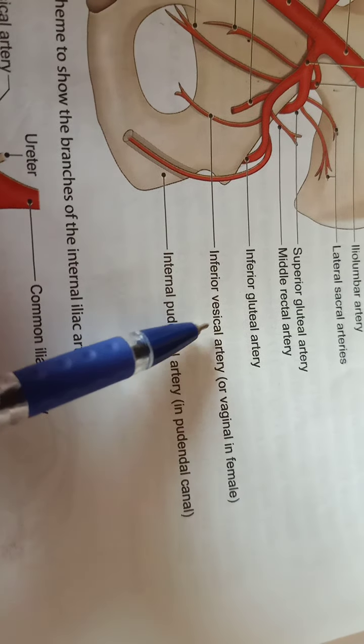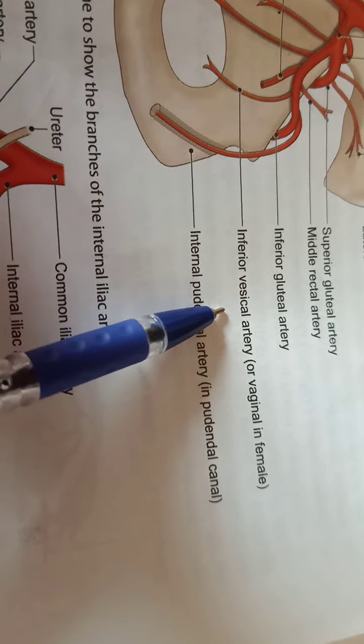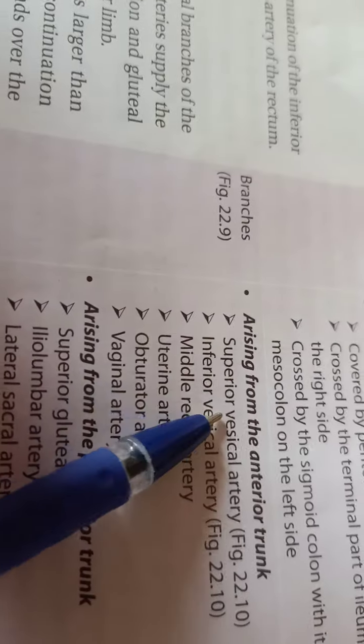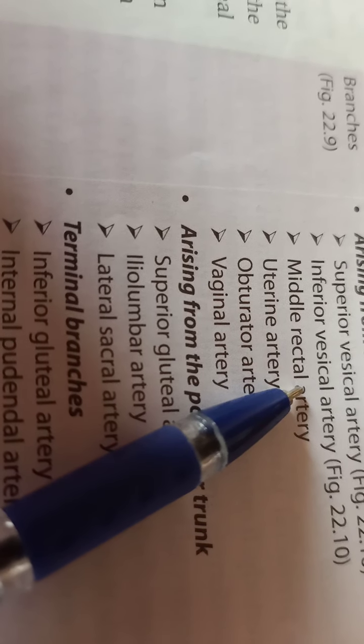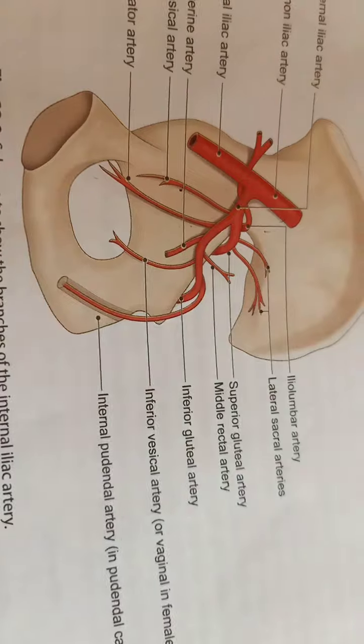So in females, the inferior vesical artery is replaced by the vaginal artery, and there is also an additional branch, the uterine artery. So this was the introductory part of the arteries of the pelvis.